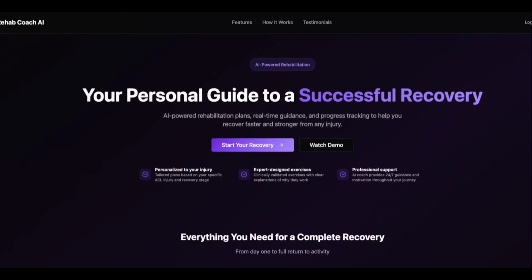Let's go over the Rehab Coach AI platform. It's essentially a personal guide to a successful recovery for any of your knee issues, specifically ACL or MCL injuries. It's real-time guidance and a way to track your progress from the time that you have your injury, all the way to the time you have surgery, and all the way for you to fully come back to your regular activities, right?